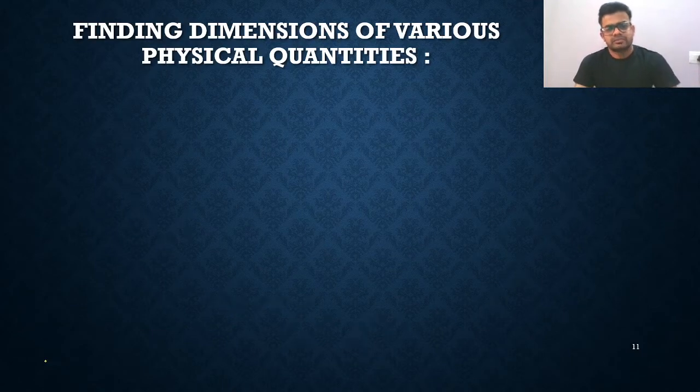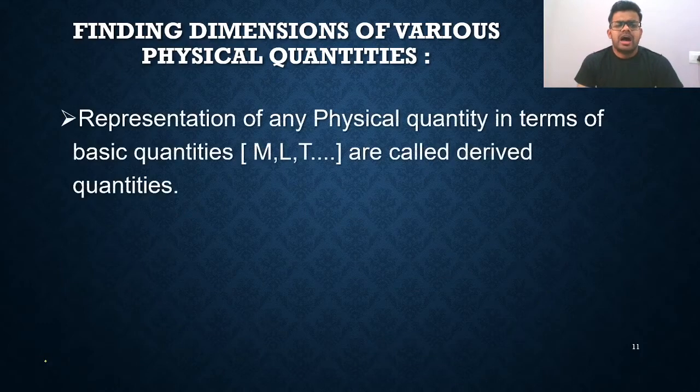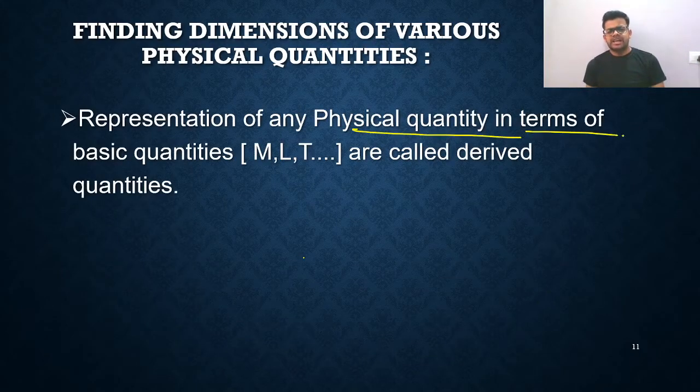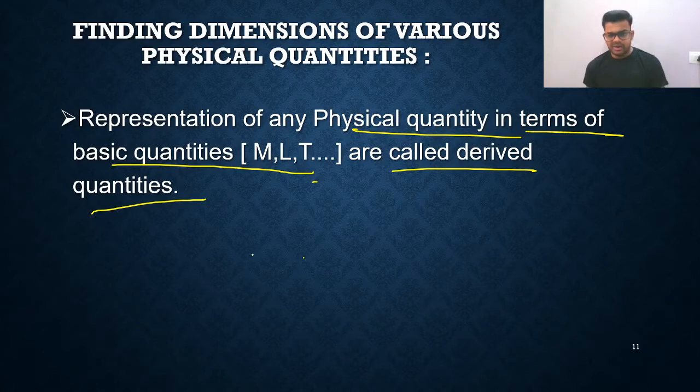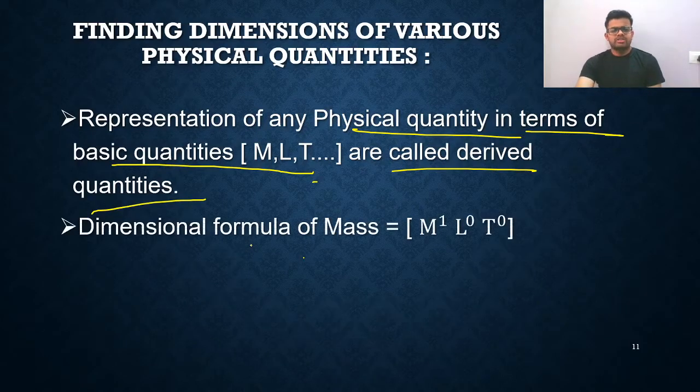Then you will easily find the units and dimensions. So let's learn. The representation of any physical quantity in terms of the basic quantities M, L, T, mass, length, and time, is called derived quantities. Those are called derived quantities, right? So, the dimensional formula, how to write?